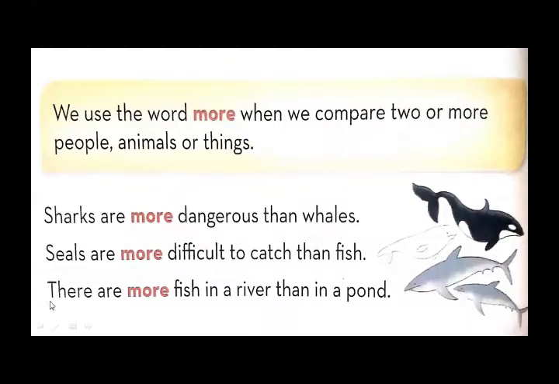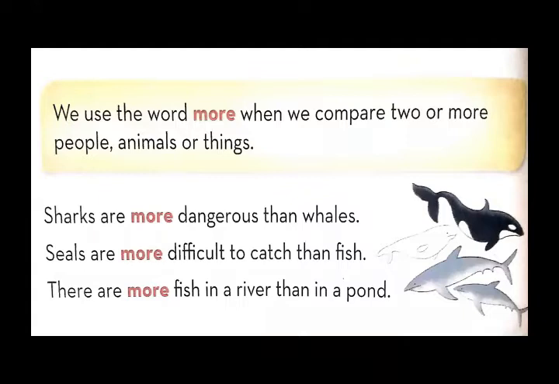The third example is there are more fish in a river than in a pond. Okay, what's the meaning of river and pond? Pond is a place where rainwater comes and stay over there, right? When there is a heavy rain, we build up ponds, right? We build up small place where water comes and stays over there, where rainwater stays over there for a long time.